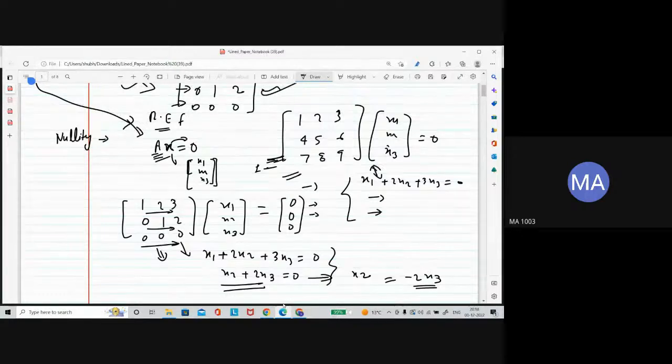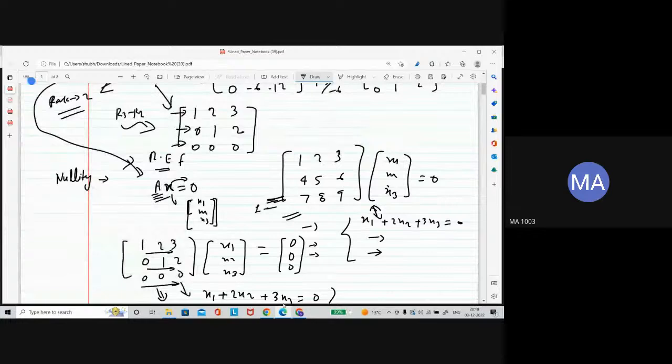So there is another way. Another thing is just to change this matrix. You got this in row echelon form. Now do some extra elementary row operations and change this row echelon form into reduced row echelon form. So what you can do, this is R1 minus 2 R2.